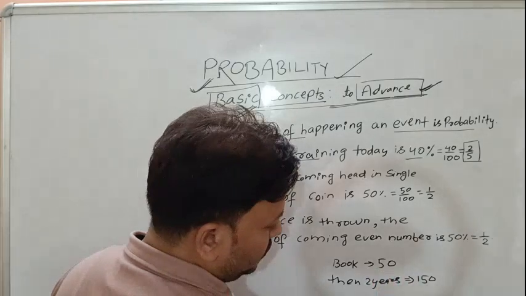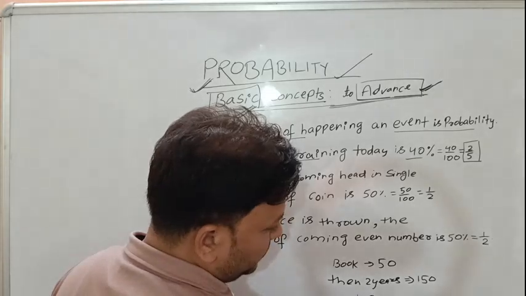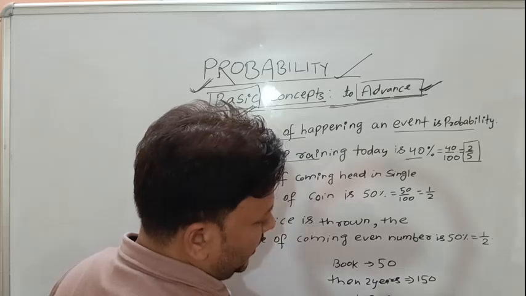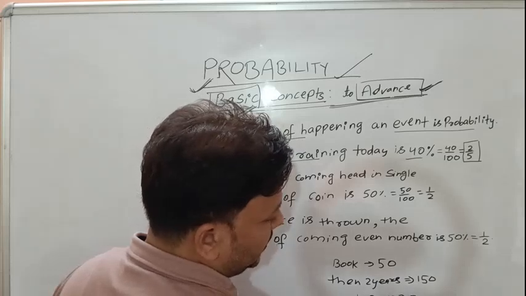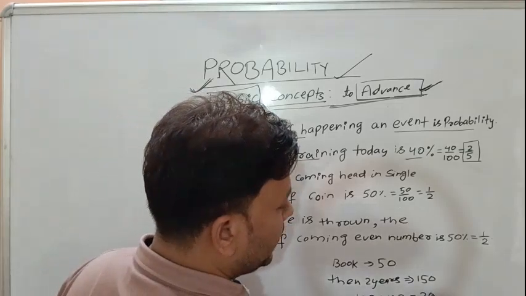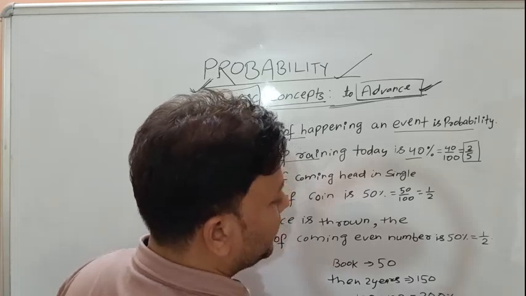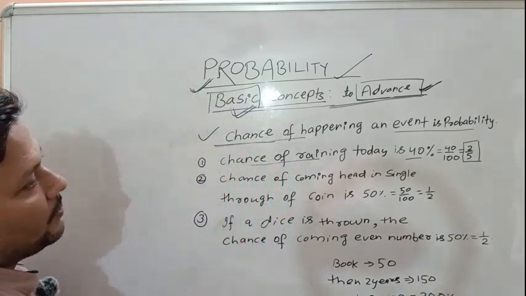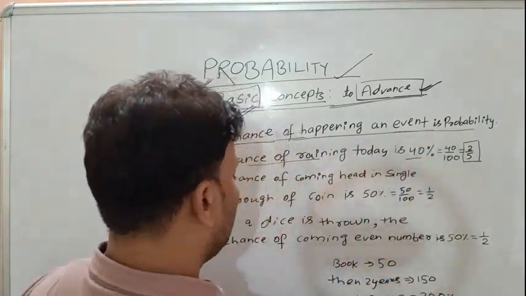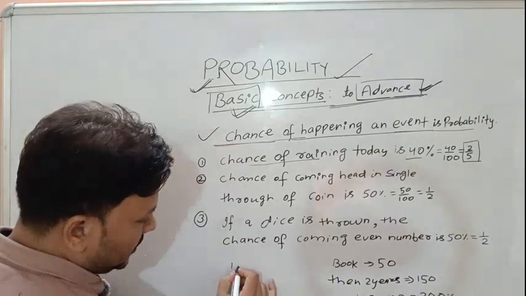The difference between the two, divided by the original value, multiplied by 100. That means 200%. The percentage can be anything, but the chance of an event happening should not exceed 100%.